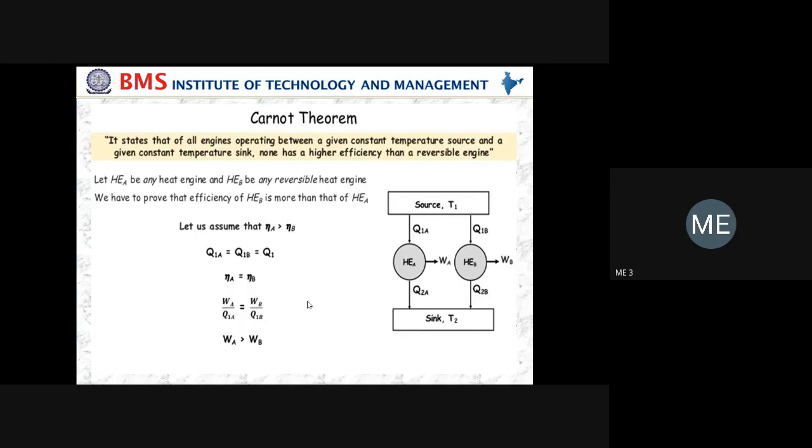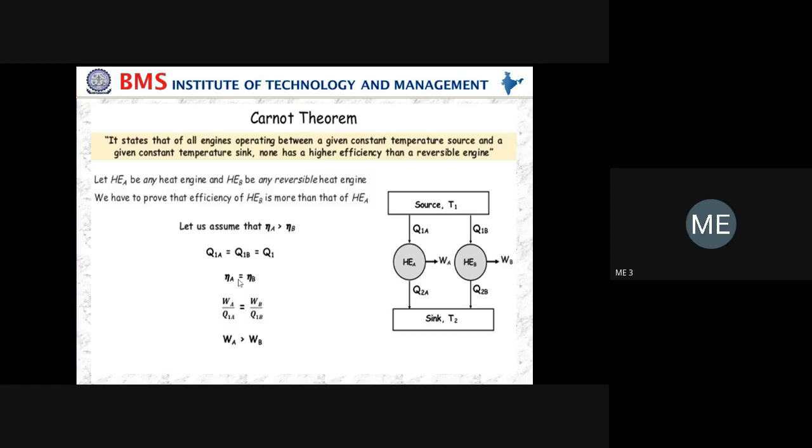Next, eta A is what? As I said, the efficiency of engine A is the net work done of A divided by the heat supplied from the source to heat engine A. So first you write assumption. Next you assume that Q1A equals Q1B equals Q1.